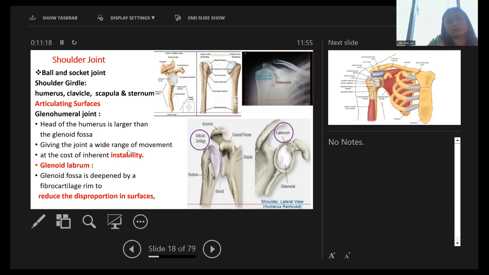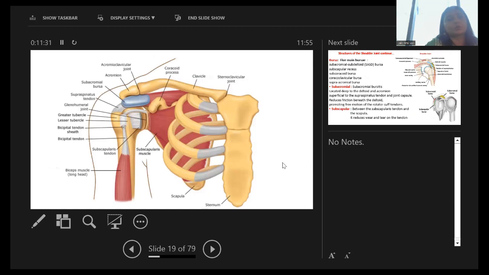Those are like the glenoid labrum. The glenoid fossa is deepened by a fibrocartilaginous rim, this is the labrum, to reduce the disproportion of the surfaces. This is the shoulder joint.